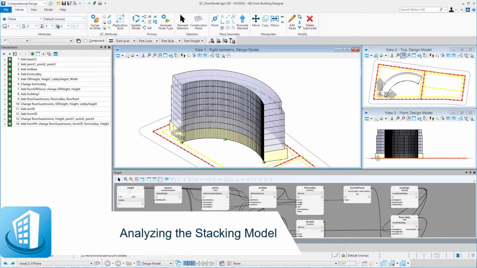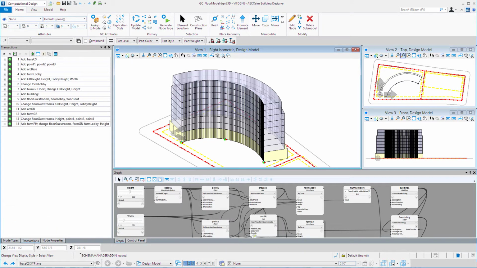Welcome to this session on analyzing the massing model. So you've now created a parametric stacking model where you can control the physical dimensions of the building mass, such as the width and the overall height of the building, but also the floor-to-floor heights of the different floors and the number of floors. But there also might be data in the model that you'd like to keep an eye on as you make changes to the model. And we can do this with a watch node.